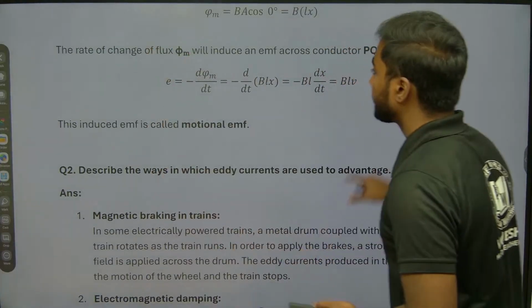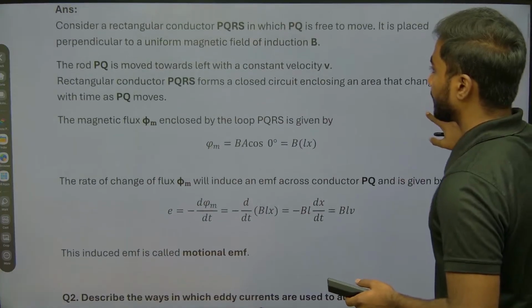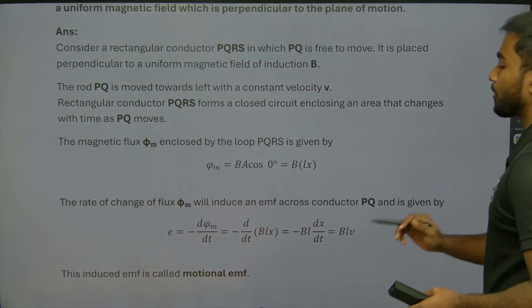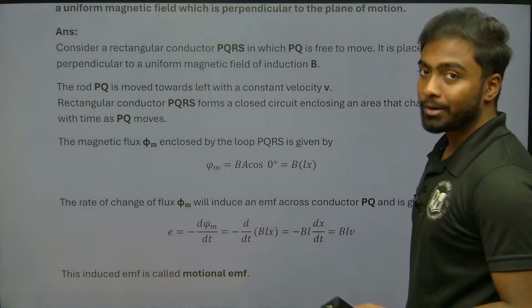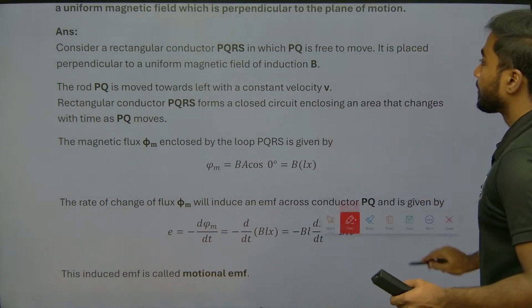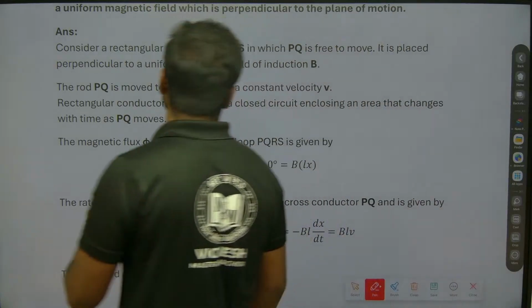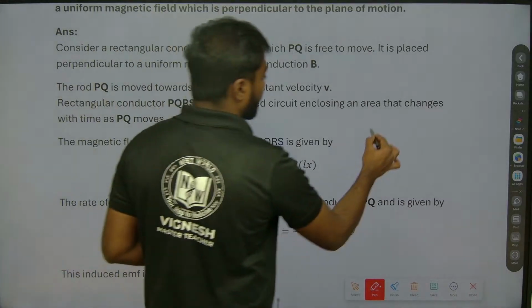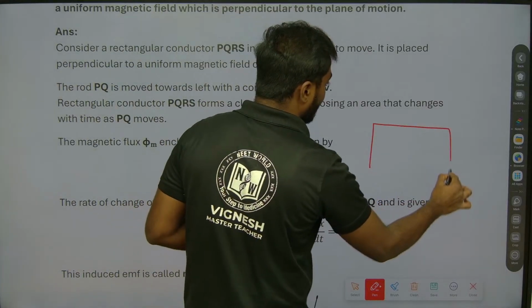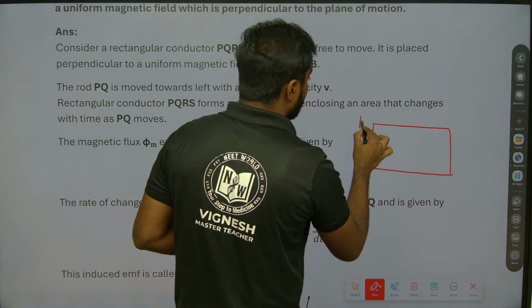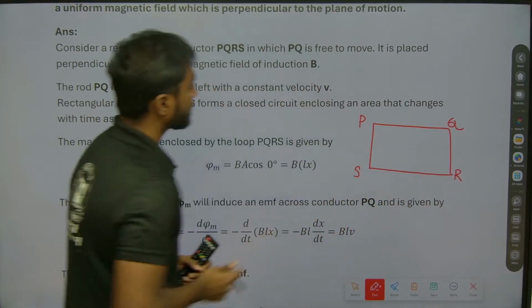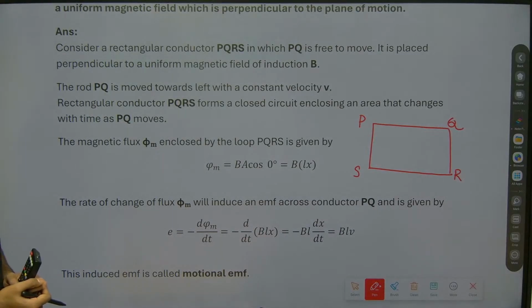Let me take a diagrammatic point also here, so that it will be easy to understand for you guys. Consider a rectangular conductor PQRS, in which PQ is free to move.